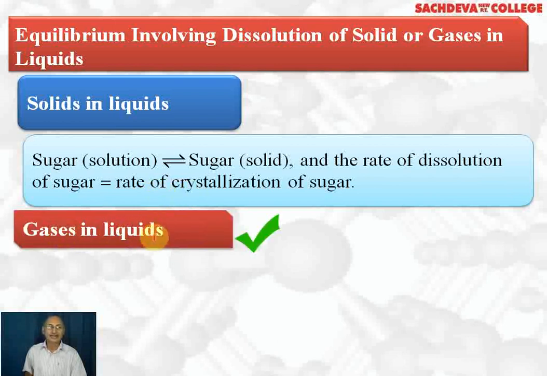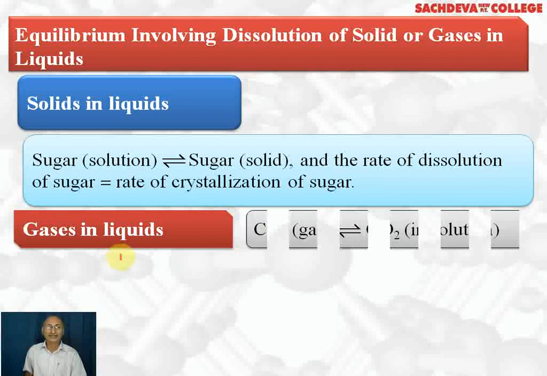Next, we are taking gases in liquid. You must be knowing that cold drink contains carbon dioxide dissolved in water, and that cold drinks are filled at high pressure, and you like to take a chilled cold drink. Why chilled? Because chilled cold drink has more dissolved carbon dioxide. If you have a hot cold drink, you won't like to take it because it has less carbon dioxide dissolved in it.